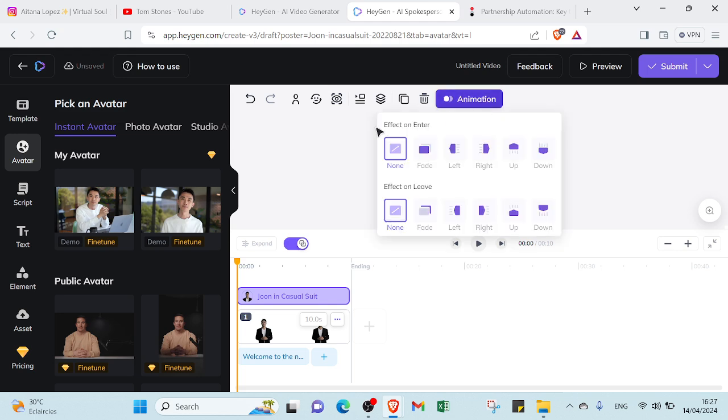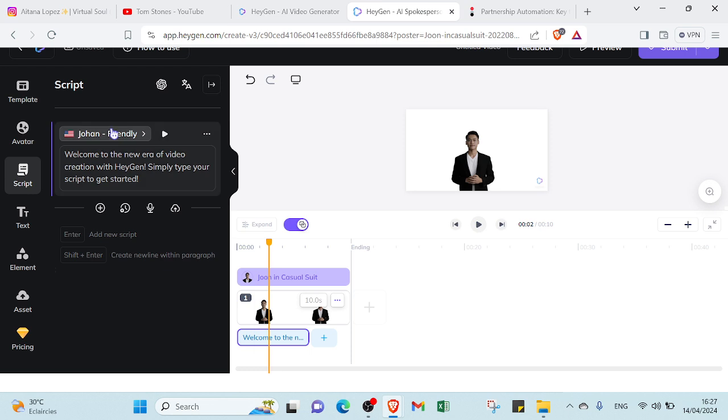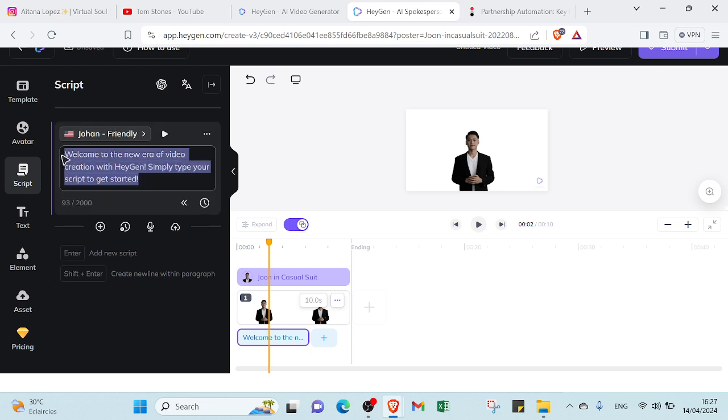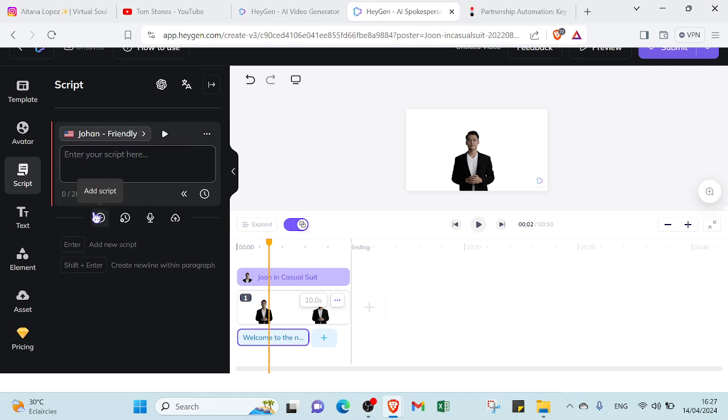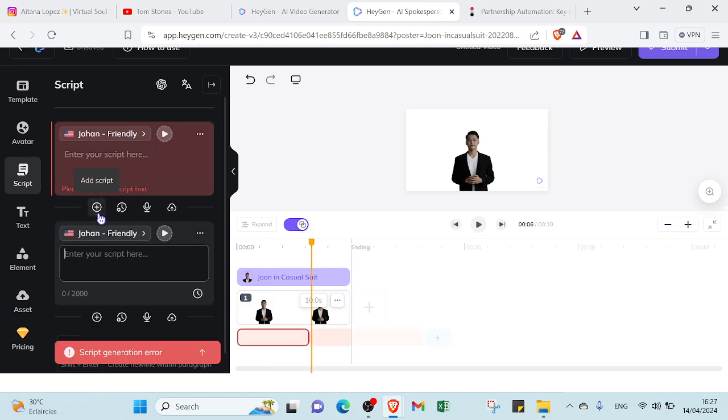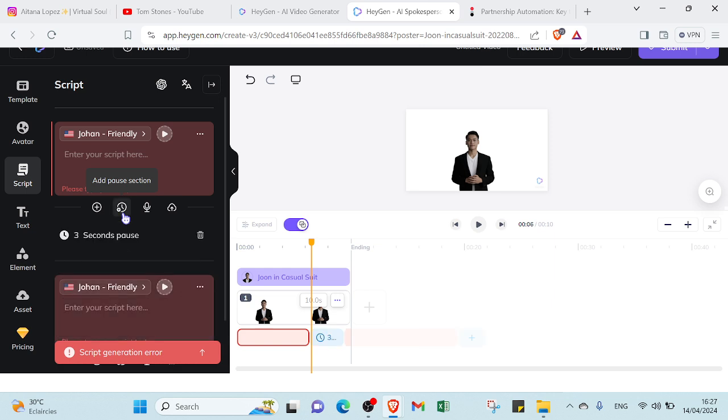This is the animation. If you want to add an effect on enter, add an effect on leave. So here we have various effects. You can find here fade, left, right, up, down. And if you also want to add a script, you can delete that one and then you can edit the script. You can click on the plus icon, and also you can edit the pause section to edit the pause between these two scripts, for example. And you can make a 3-second pause, maybe more.